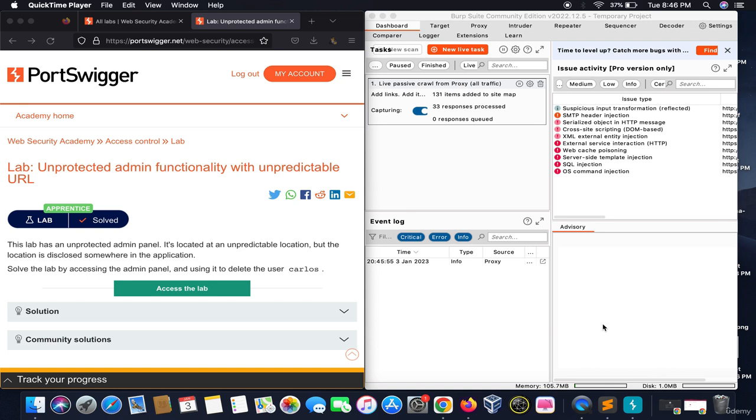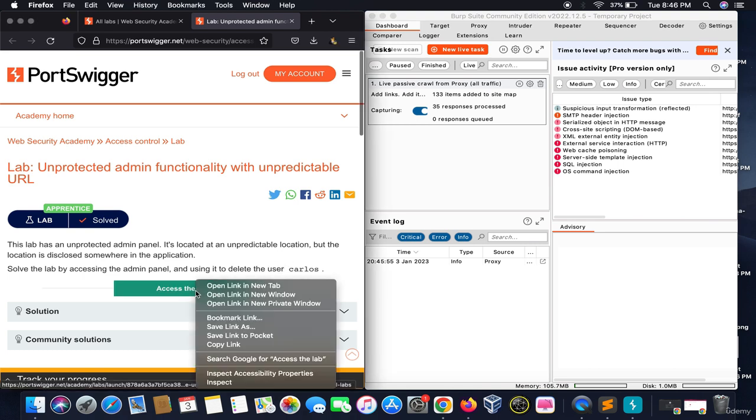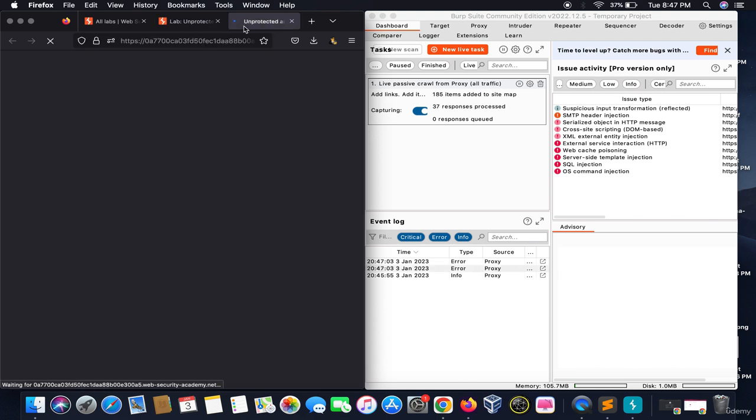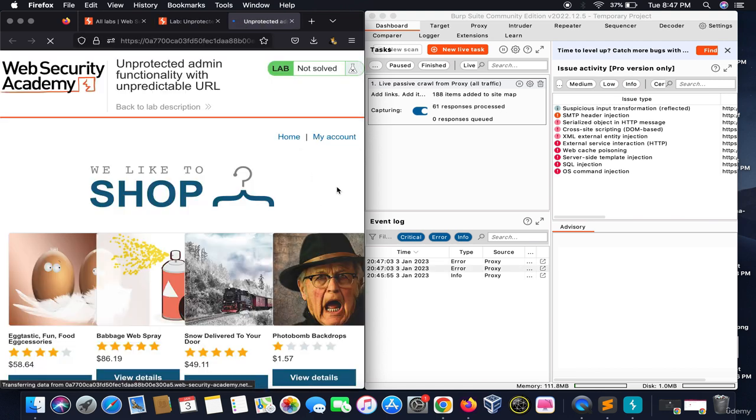Hello everyone. In this illustration, we will test the unprotected admin functionality with unpredictable URL. So, it says the lab has an unprotected admin panel. It's located in an unpredictable location, but the location is disclosed somewhere in the application. Solve the lab by accessing the admin panel and using it to delete the user Carlos. Okay, so it's a very interesting lab.